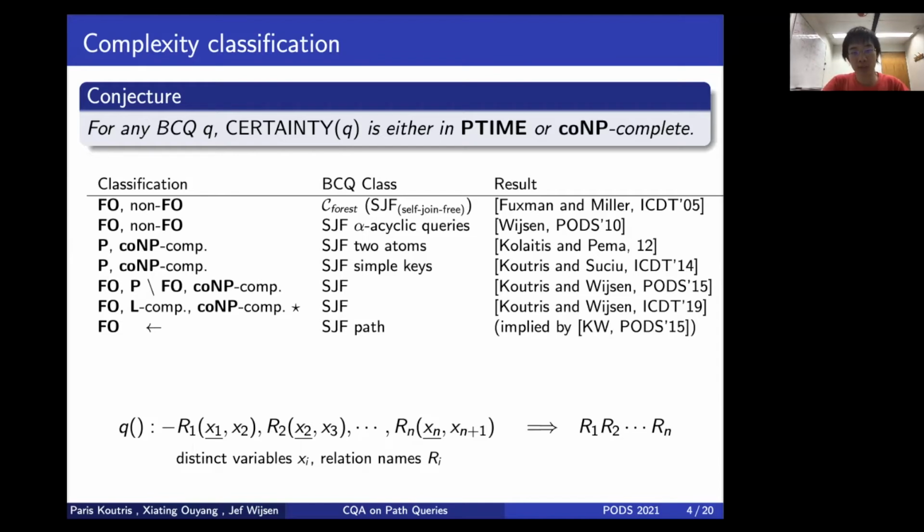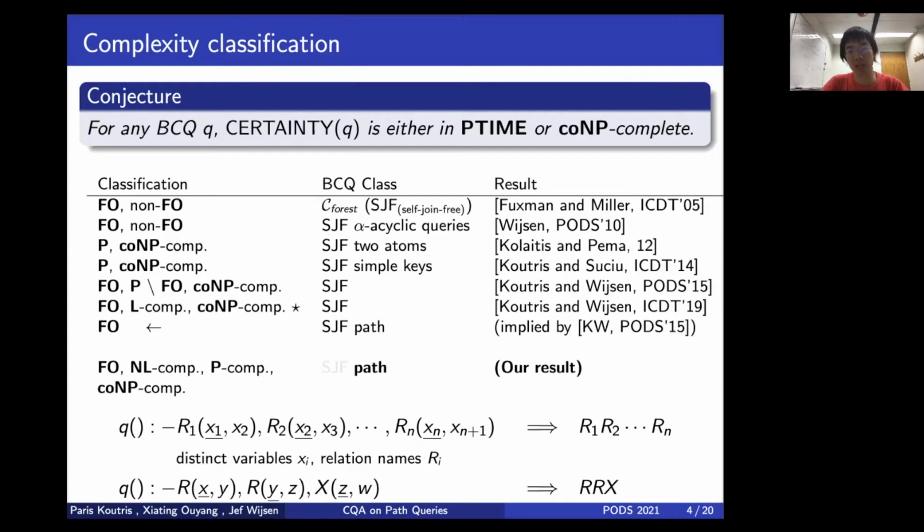Our contribution is that we remove the self-join-free constraint from path queries and show that this problem can be in FO, NL-complete, P-complete, or coNP-complete. As an example, in this path query RRX, there's a self-join between the first two atoms. This is a really interesting result because we see some very new complexity classes like NL-complete and P-complete that don't exist for self-join-free cases. Also notice that for this kind of pretty simply structured query, the complexity is already very diverse.